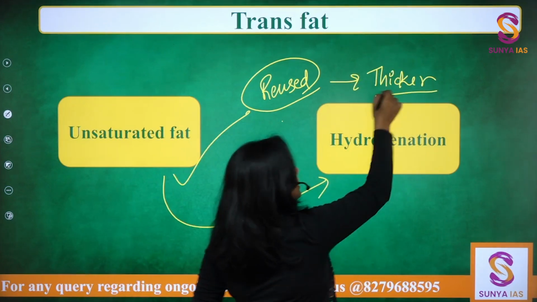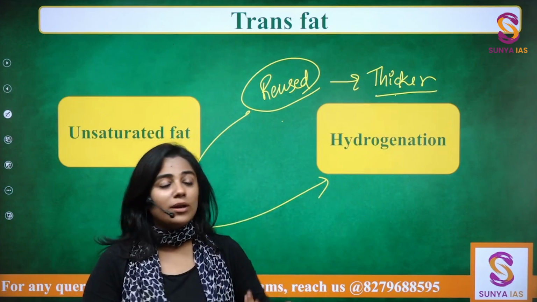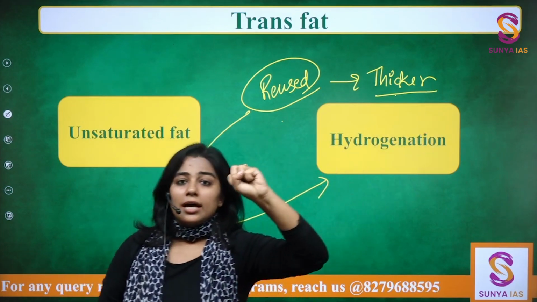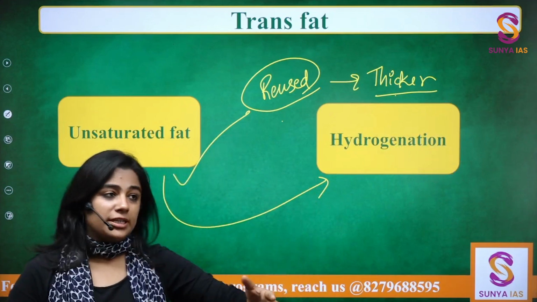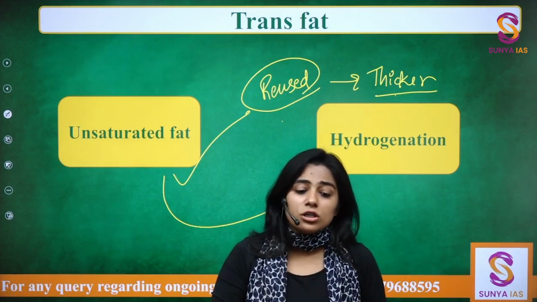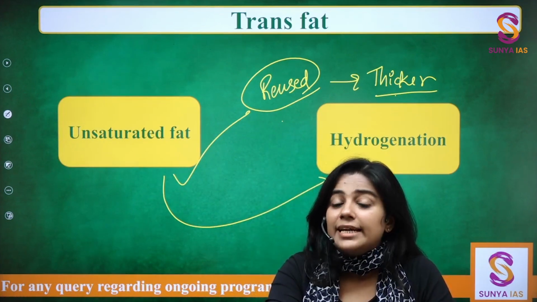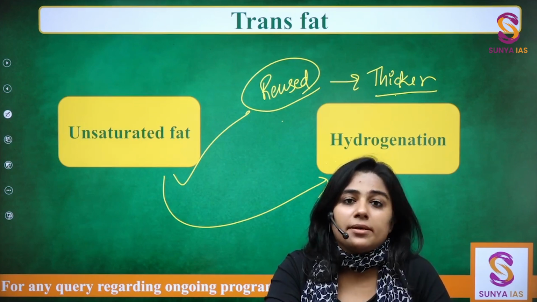Why is this oil getting thicker? This oil is getting thicker because it is being hydrogenated, right? And because of this, the ease with which our body can digest this is reducing.